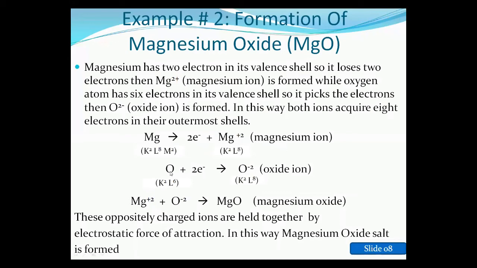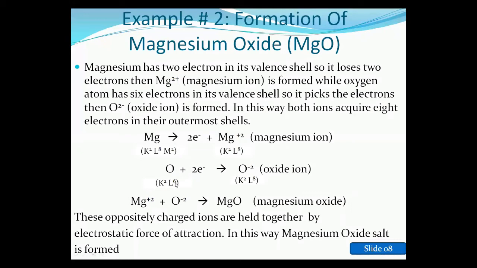Similarly, oxygen has atomic number 8, with 2 electrons in the K shell and 6 electrons in the L shell. As you know, oxygen is in the 6th group, so it has 6 electrons in the outermost shell.